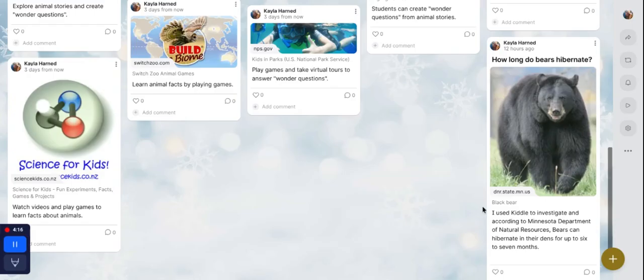And according to the Minnesota Department of Natural Resources, bears can hibernate in their dens for up to 6 to 7 months. I also added the link right here, and you can see that it's a hyperlink. So if you click on the picture or you click on this link right here, it will take you straight to the resource that I got that information from. So don't forget to do that. And in your answer or you're writing something beautiful, you need to cite your resource.